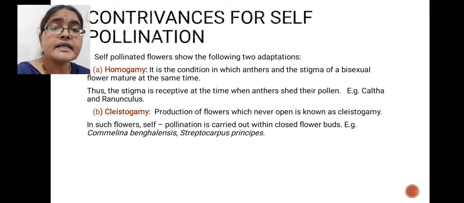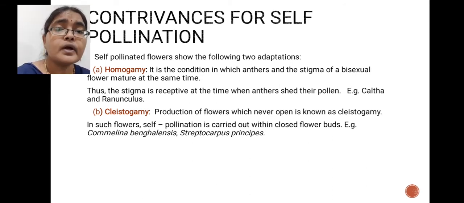These flowers will never open, and in bud condition only pollination is possible. How is this pollination possible without opening of the flower? This is a bisexual flower, so inside this flower the androecium is present and the gynoecium is present. So without opening of the flower this pollination occurs. That is why this is called cleistogamy.